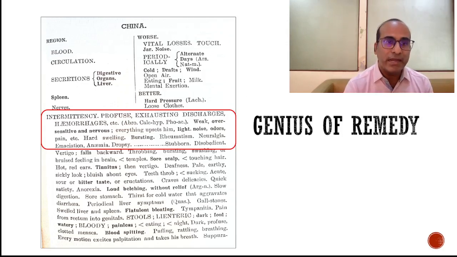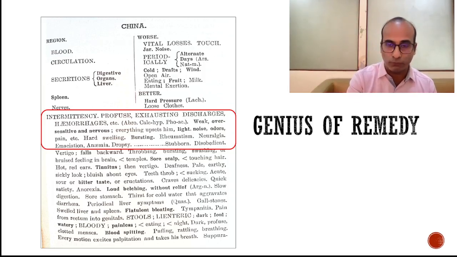What he writes: intermittency, that means symptoms should be intermittent, there has to be periodicity, it should come at certain intervals. So periodicity or intermittency is very important. Then profuse exhausting discharges, hemorrhages, etc. This is very important. In Phatak also we have seen this. So what is the genius? Profuse exhausting discharges.